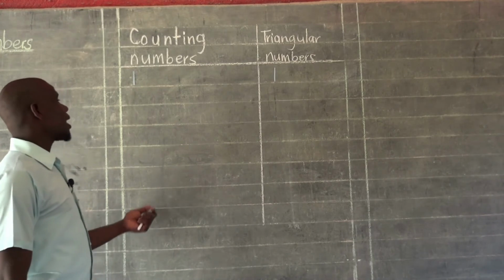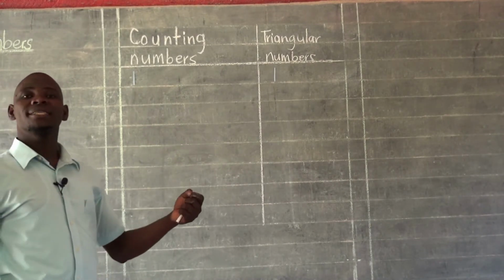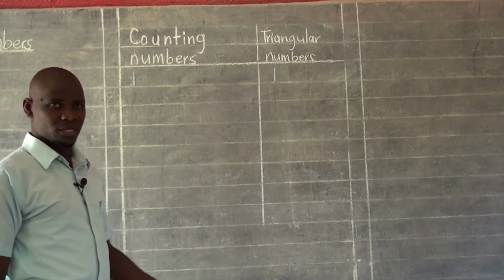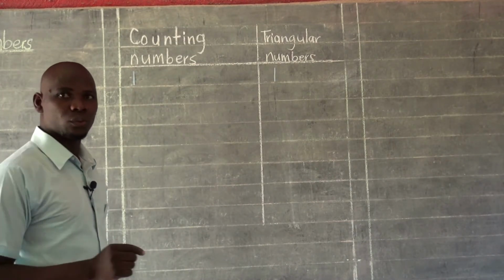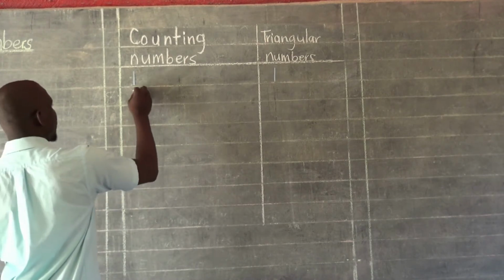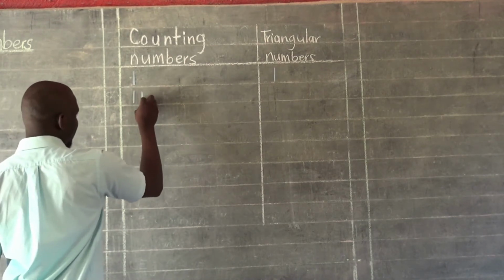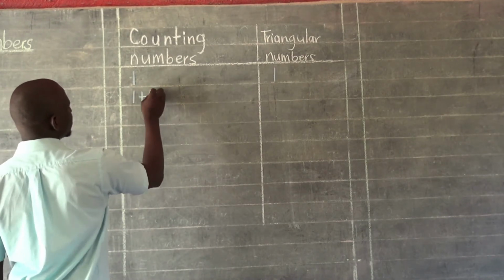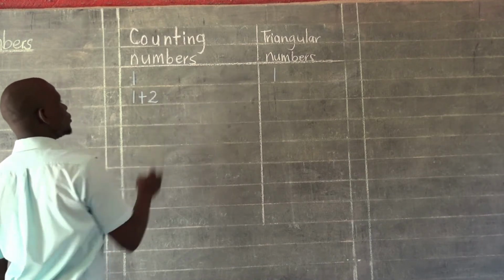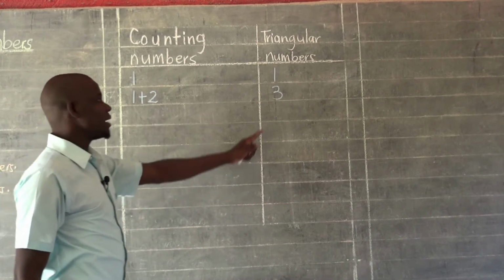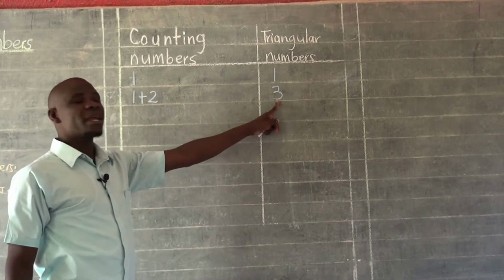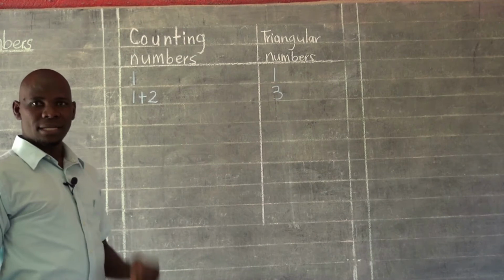So which other counting number comes after 1? And that must be number 2. So we are going to add 1 plus the next counting number, which is 2, and that will give us 3. 1 plus 2, the answer has to be 3. 3 becomes the next triangular number.